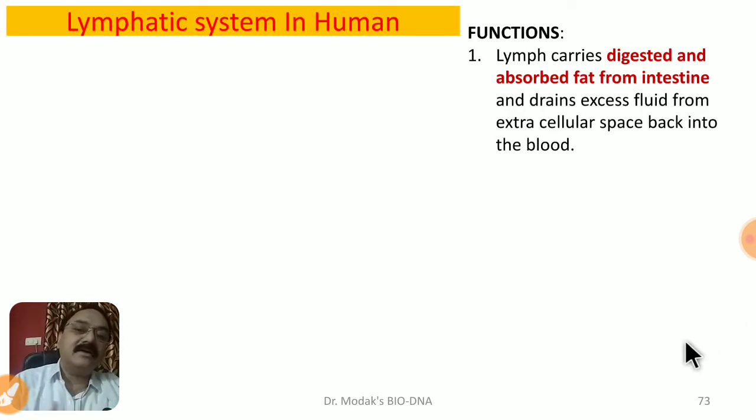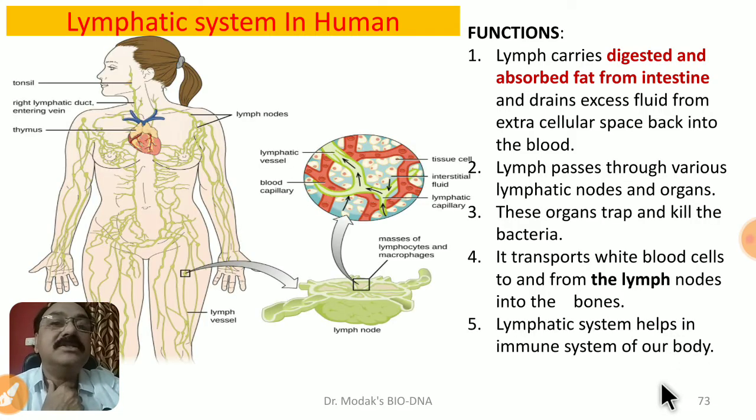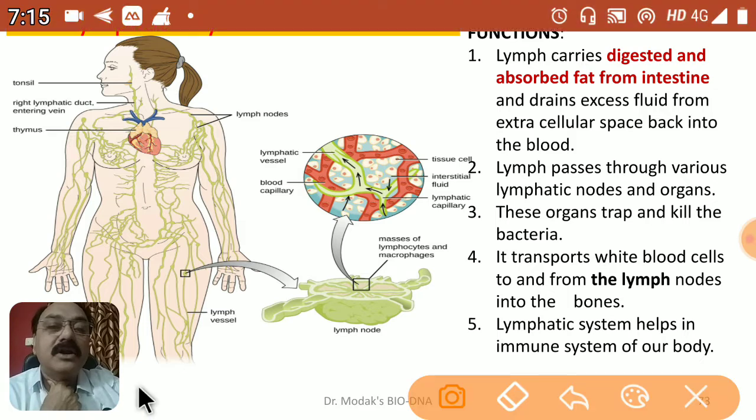Lymphatic capillaries unite to form lymphatic vessels, and these lymphatic vessels unite here at our venous system and carry the lymph back. So what is the function of this lymph? That is another important feature, friends, we have to understand. The major function of the lymph we have to understand here: it carries digested and absorbed fat.